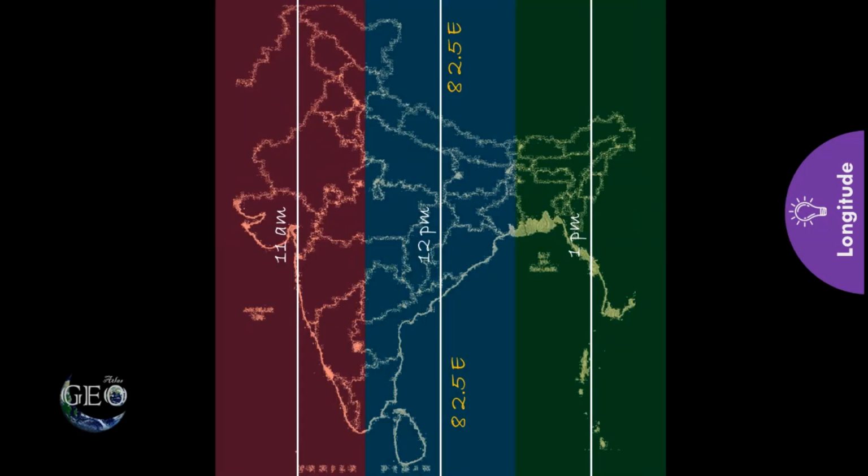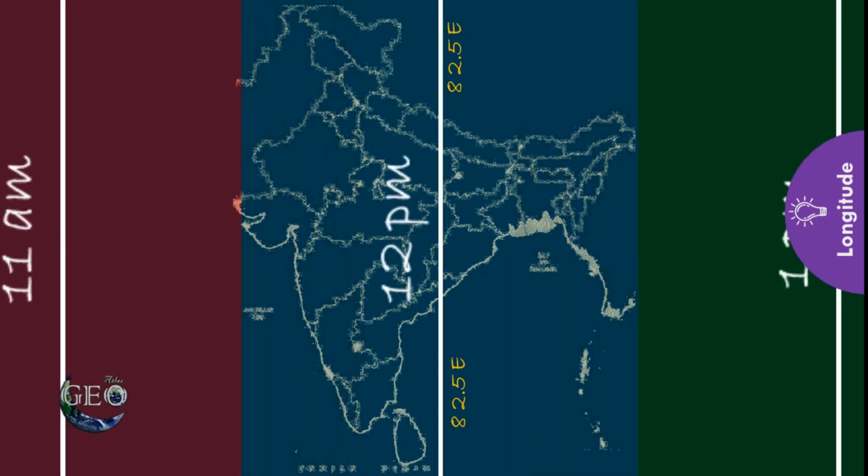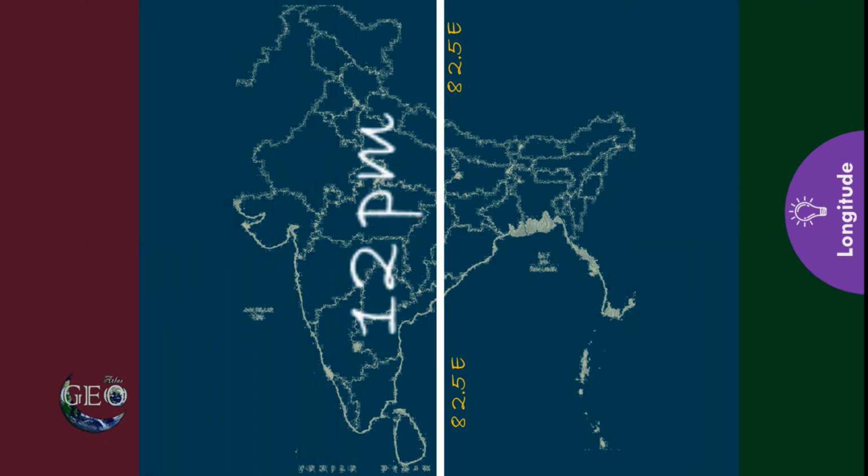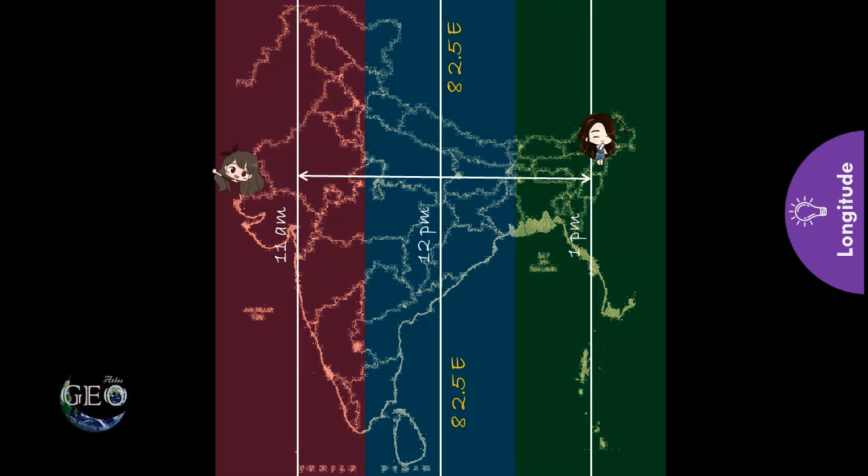What does it mean? It means when the sun hits on 82.5 degree longitude, it will be considered as 12 pm. Now this 12 pm is the time for entire India. That means a person who lives in Assam, another person who lives in Gujarat, both will consider the time as 12 pm. So they are adjusting 1 hour.